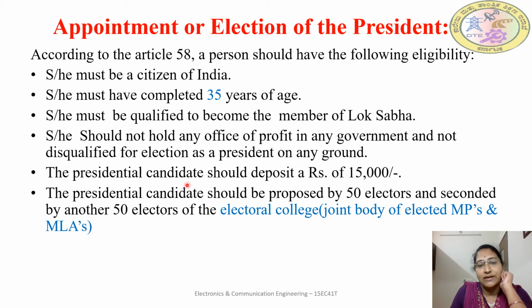The presidential candidate should initially deposit rupees 15,000, and should be proposed by 50 electors and seconded by another 50 electors of the electoral college. As we have seen, the electoral college is the joint body of elected MPs and MLAs. So initially the presidential candidate should be proposed by a minimum of 50 MPs or MLAs and also seconded by 50 MPs or MLAs. So these are all the eligibility criteria to become the President of India.